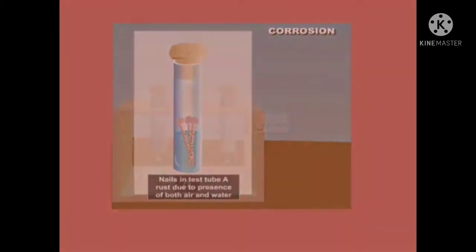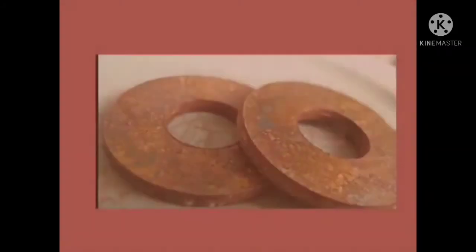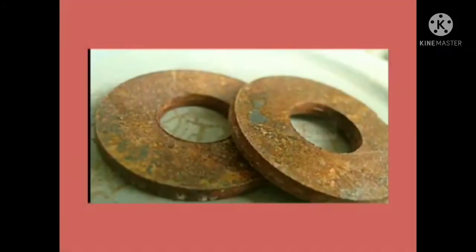So we can say that rusting or corrosion happens when metal reacts with air and moisture, air and water. When air and water are both present, then metal reacts with water in presence of air and forms a compound that is called rusting or corrosion.